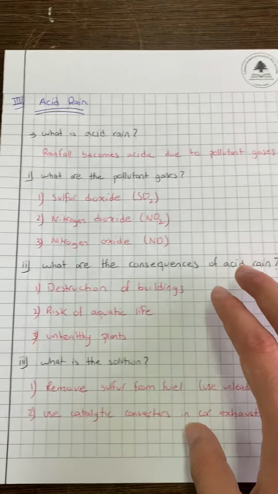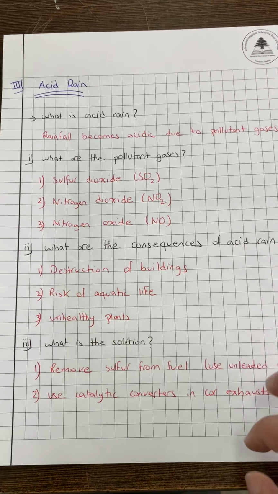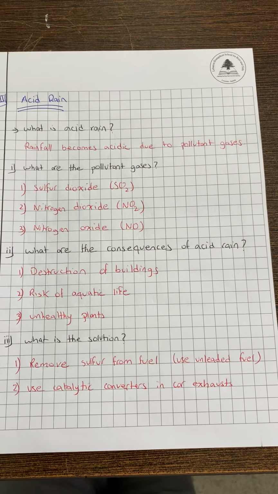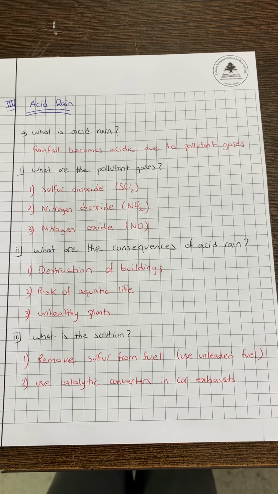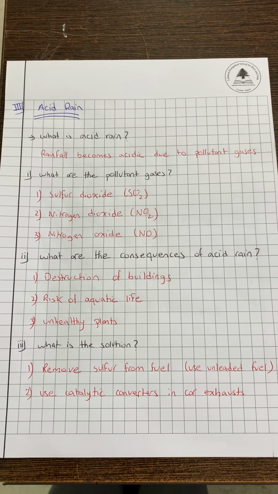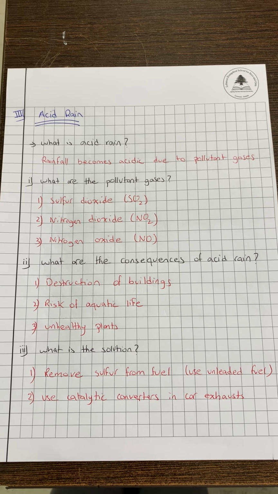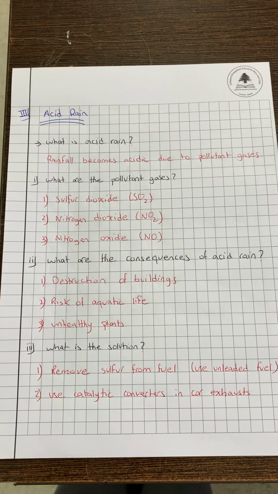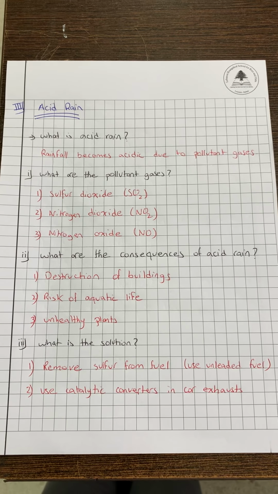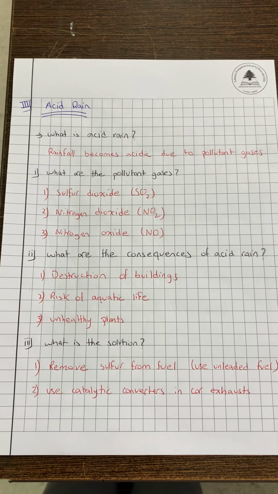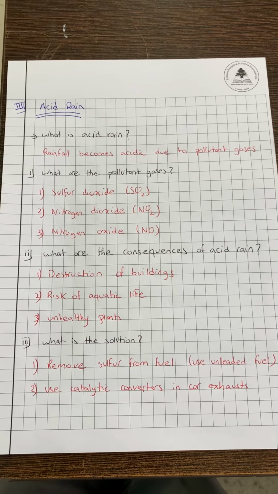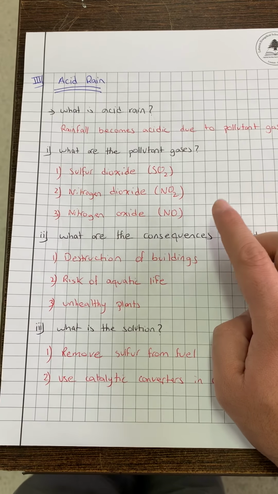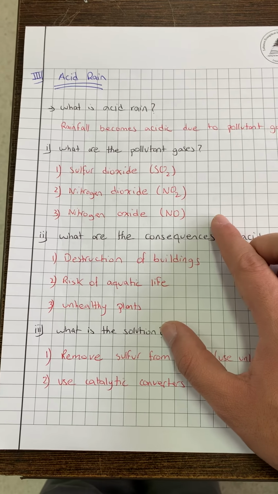And finally, the last idea in this video, I'm gonna talk about acid rain. Simply, acid rain is when the rainfall becomes acidic due to pollutant gases. It becomes acidic due to three main gases, which are sulfur dioxide, nitrogen dioxide, and nitrogen oxide. These gases will render the rainfall acidic.